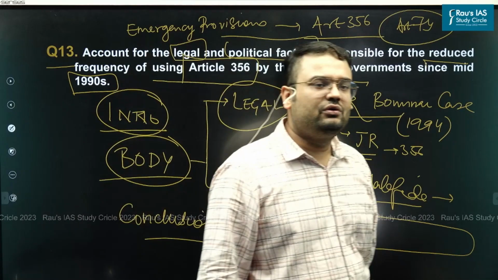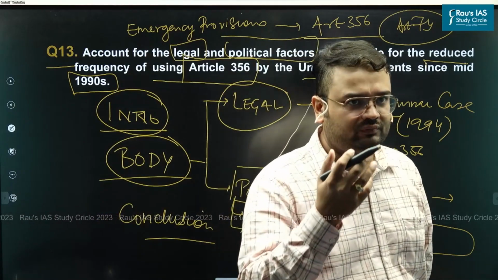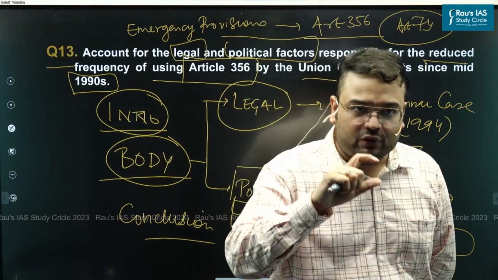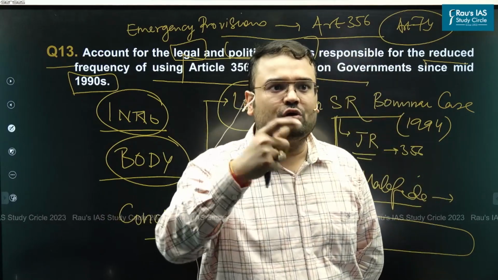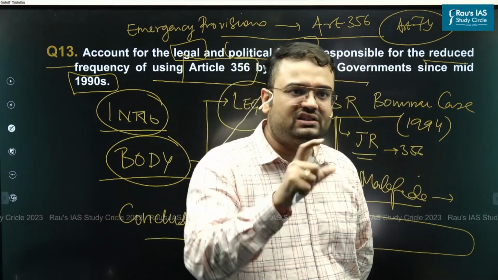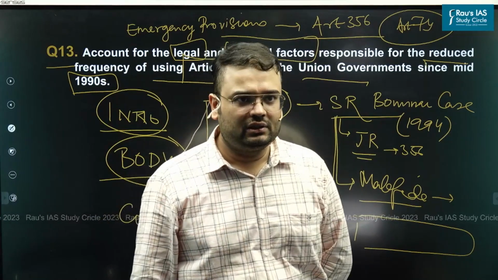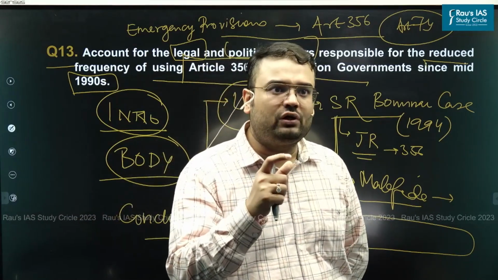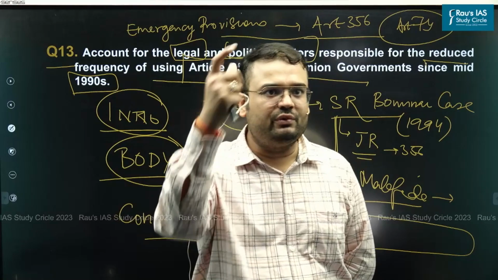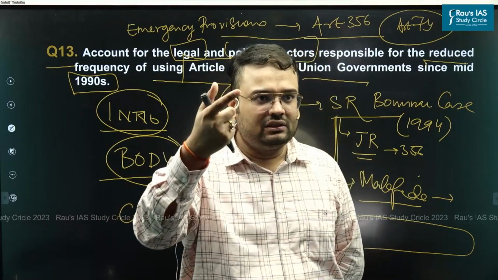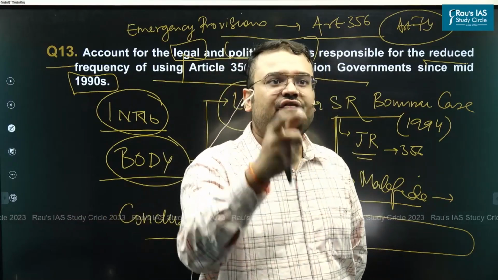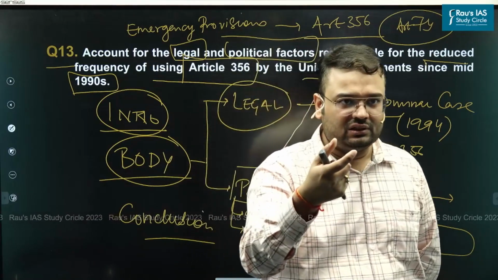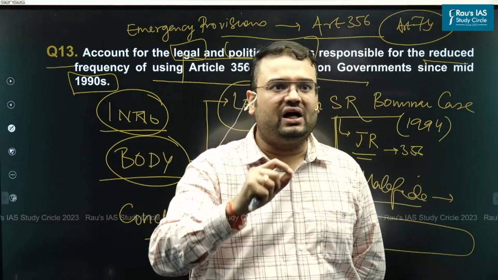Citizens had become a lot more aware than before. Because of 24/7 media and technology, they were now able to understand how decisions are being taken. They were being critical about abuse of authority by anyone, state government or union government. Now imagine imposition of Article 356 by the union in a malafide manner. It is going to come at a political cost.